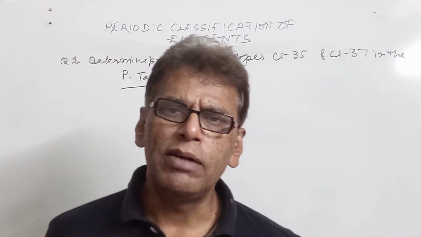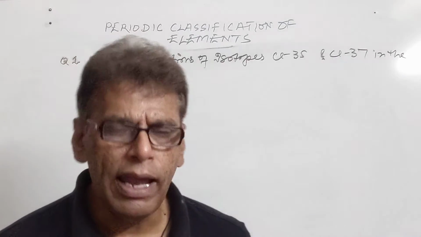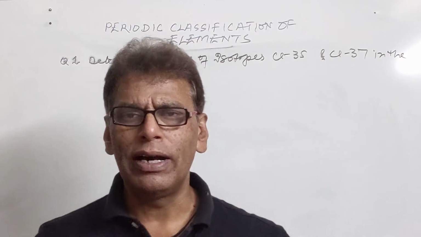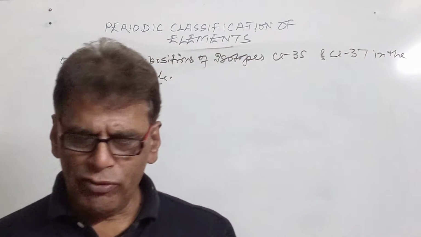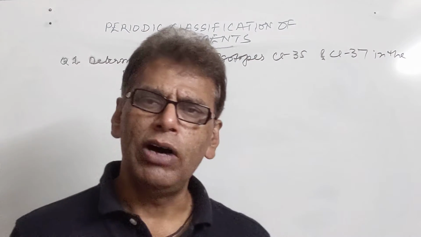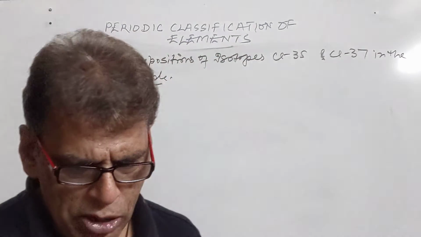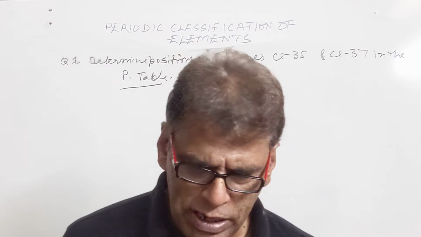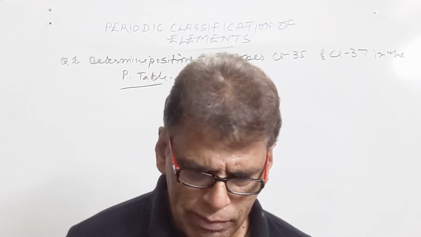And the atomic number governs the number of electrons in the valence shell, which is responsible for the chemical properties. Therefore, these two isotopes have similar properties and should be placed at one place. We have allotted the position to Cl in the periodic table, in the seventh group as given in the Mendeleev periodic table.